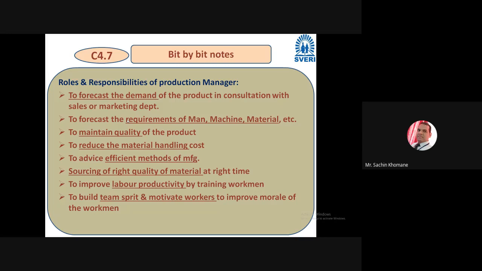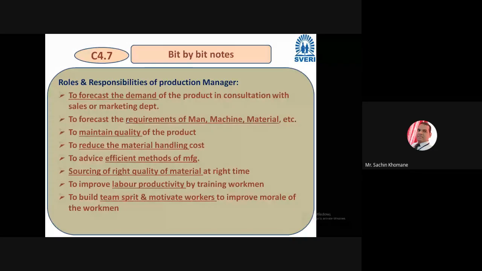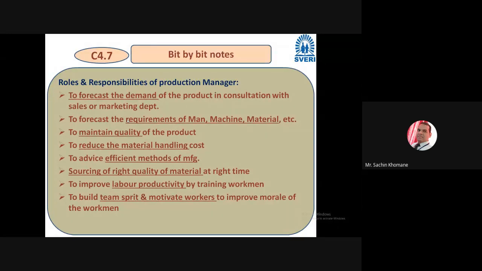Then the next one is to reduce the material handling cost. Now these are very secondary functions, you can say, but having good significance in the organization. Many times as a production manager, you have to prepare a layout in such a way that material handling will be very less, and unnecessary handling cost will reduce, and it should happen properly. While handling the material, it should not get damaged. It's your role, right? So you have to suggest, or you have to implement, the suitable material handling technique in your organization.